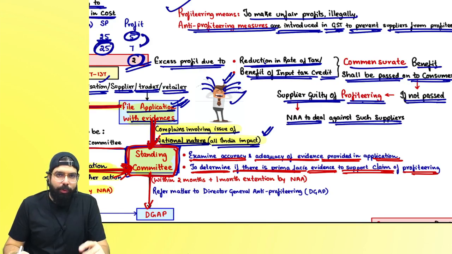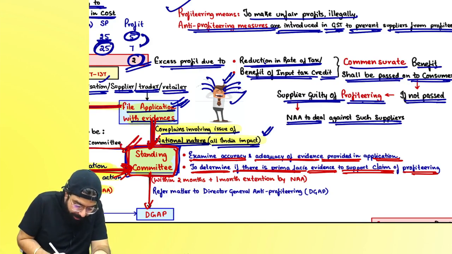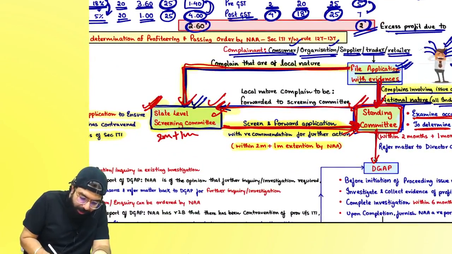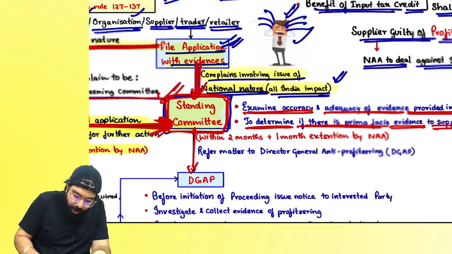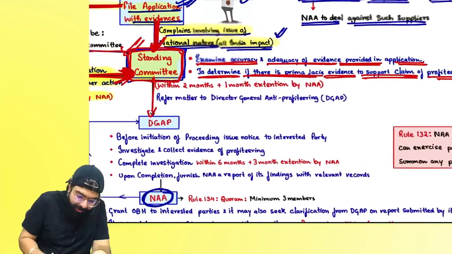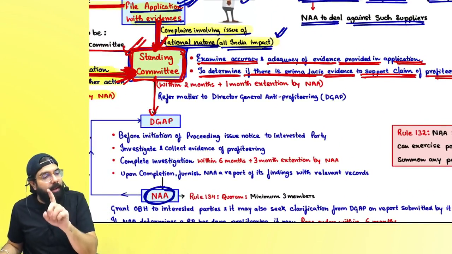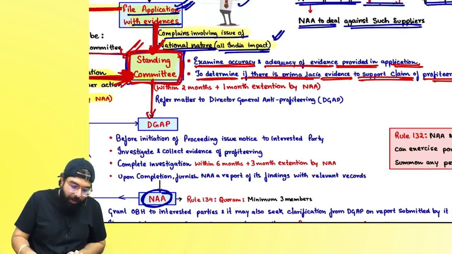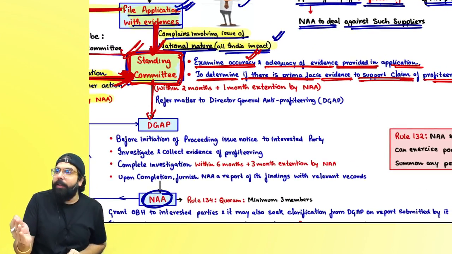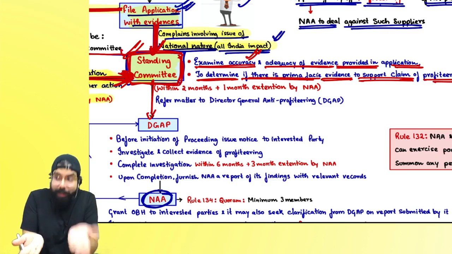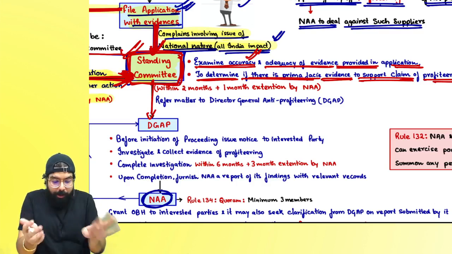We had some issue, we are starting again. Everyone over here. Now, what happened? Application goes over here and comes over here, or the application directly comes over here. What will the Standing Committee do, everyone? The Standing Committee will examine the accuracy and adequacy. Is it accurate or not? Is it adequate or not? Enough or not? They will check.